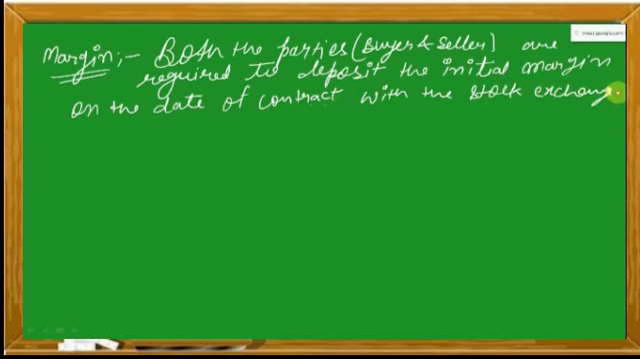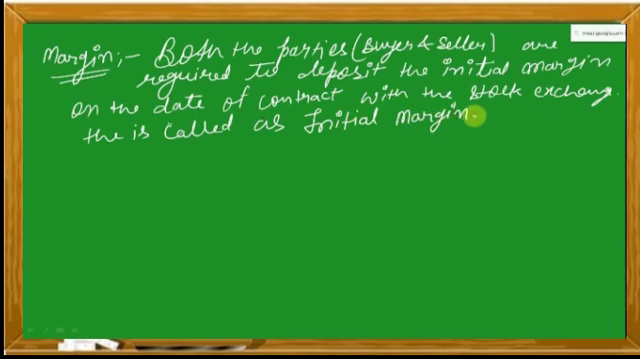Both the parties, whether it is a buyer of the contract or the seller of the contract, will have to deposit some initial margin, some amount of money on the date of contract whenever they are doing this contract with the stock exchange. This margin is called as initial margin.